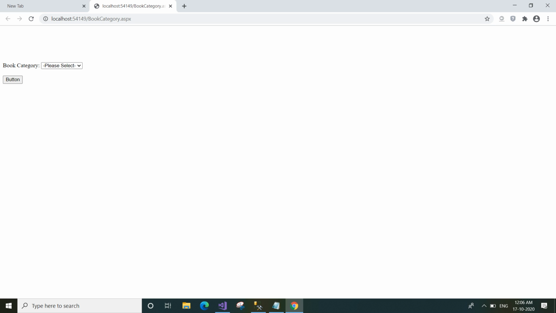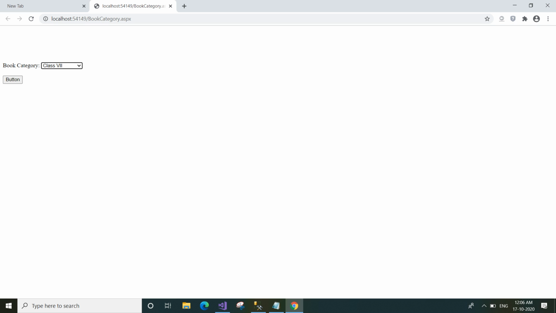In this session, we'll select a value in this drop down, and when we click this button, a message will be displayed beneath the button.